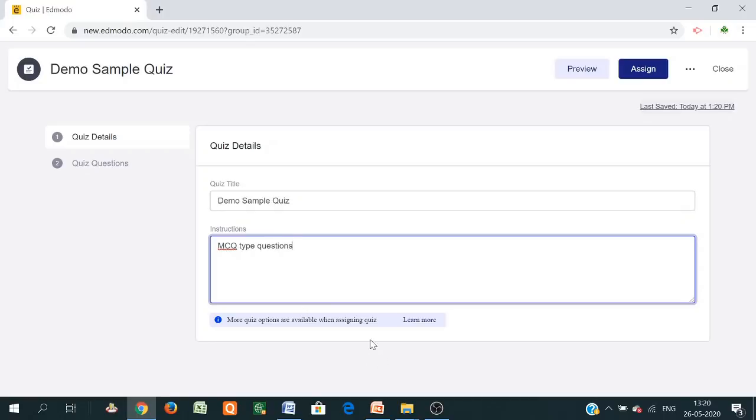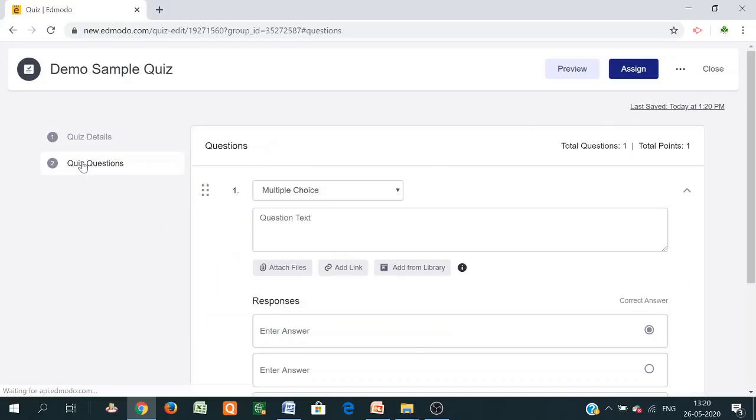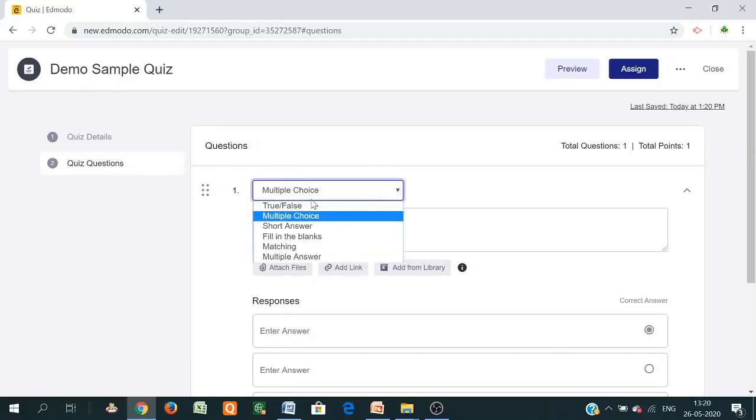After that, this is the title and instruction, then go to the quiz section. In this platform there are different types of questions available: true false, multiple choice, short answer, fill in the blanks, matching, and multiple answer. So these six different types are available for the creation of quizzes.